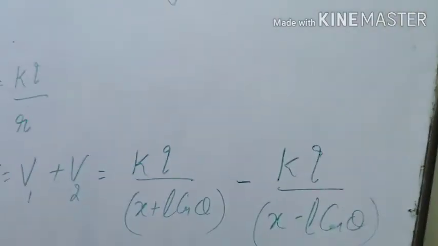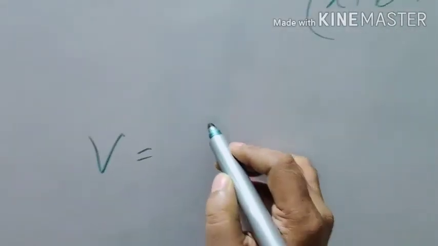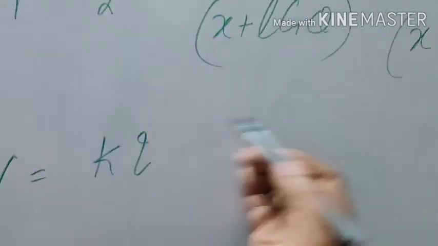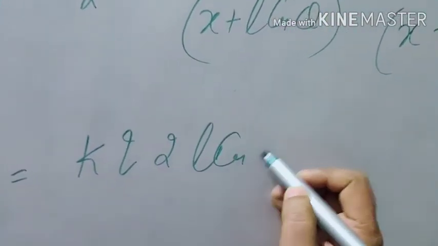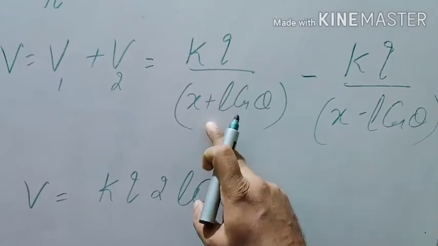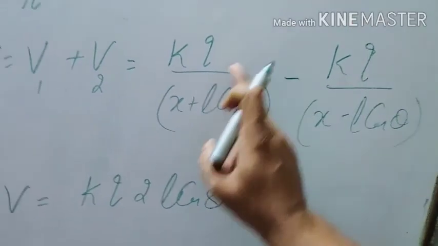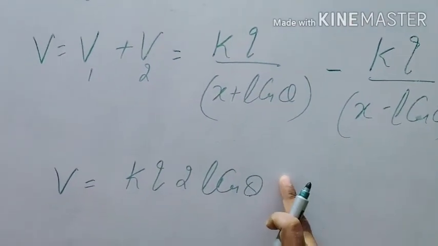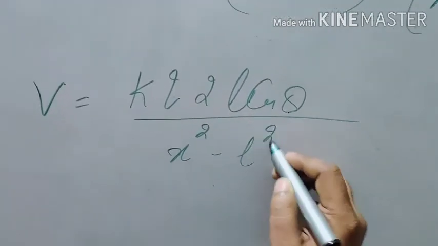Now take the LCM, and when you get the LCM, this is KQ upon, and the numerator will be equal to 2L cos theta. Am I right? This will be x plus L cos theta, this will be minus x minus L cos theta. Of course you will get minus 2L cos theta. So let us leave the negative sign here.